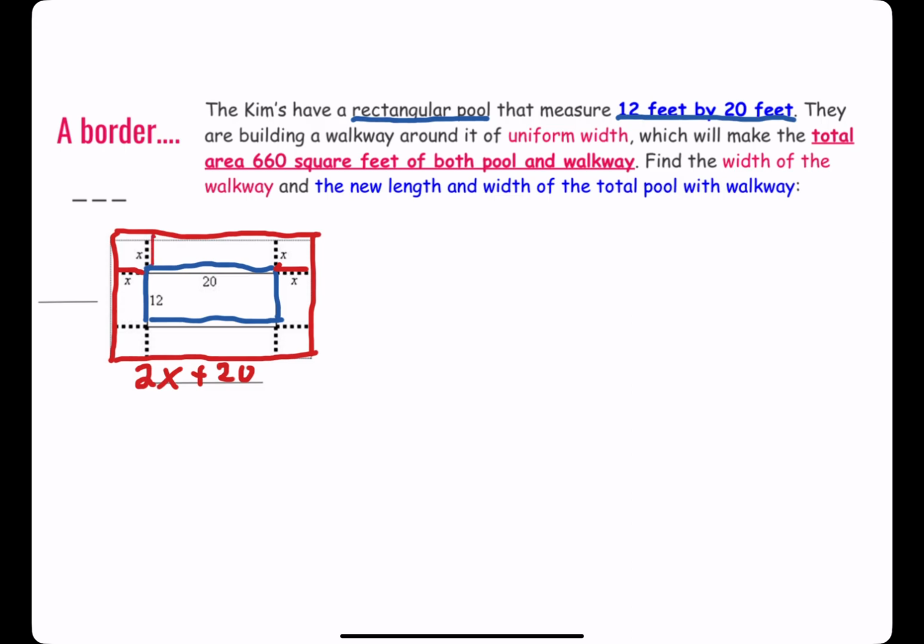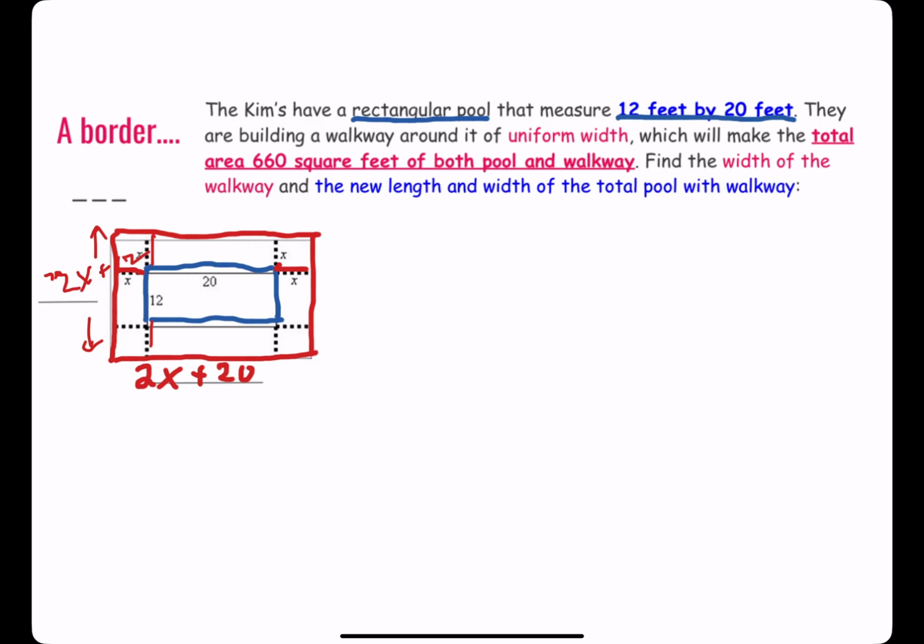We're going to add x on both sides of the width, which is 12. So we're actually going to have a walkway of 2x plus 12 from here to here.